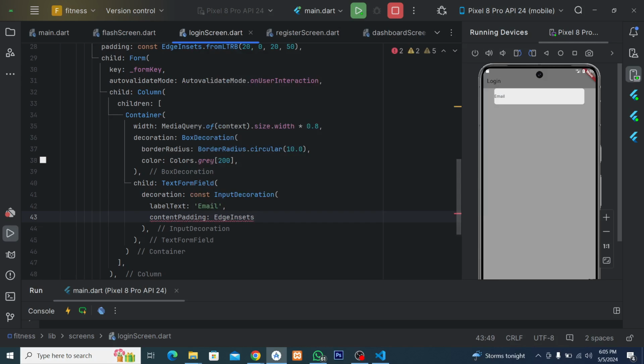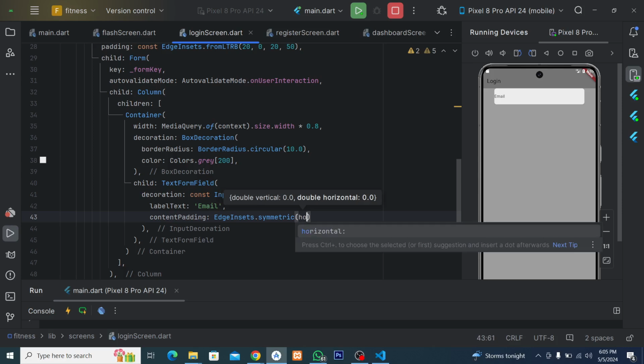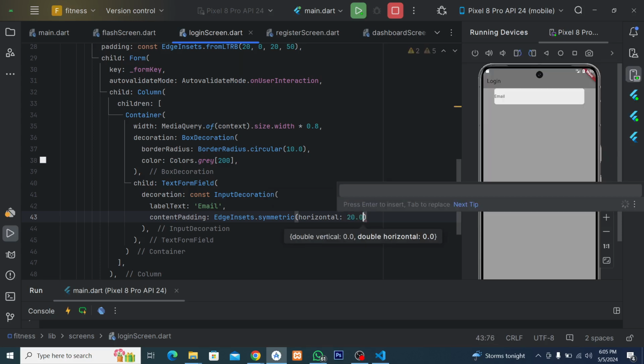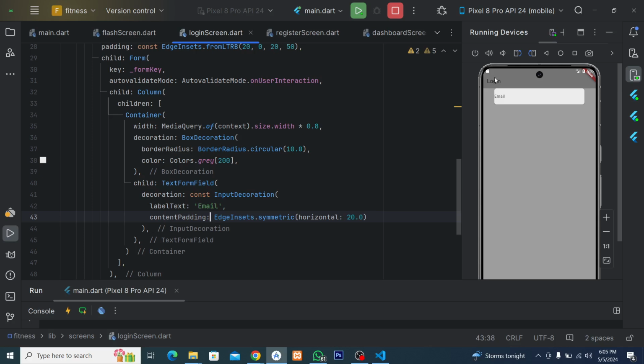So edge insert symmetric. So this is going to be horizontal because it is already vertically arranged. So horizontal 20.0, because it is touching this angle, so it has to be horizontal. So let's reload it. You can see now we have this arranged properly. All right, so that's for this.